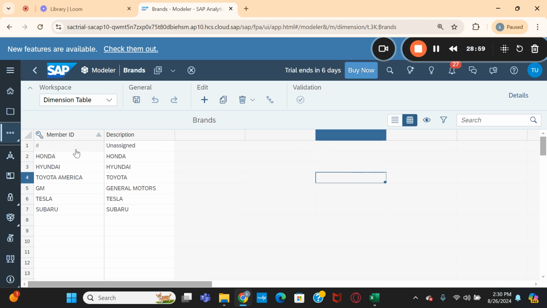Okay, I have saved this dimension. So two dimensions I have created so far. We need one more dimension also, that is the account dimension. Now the question is whether we really need the account dimension or not. That is the question first of all.